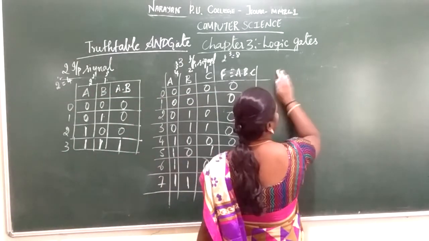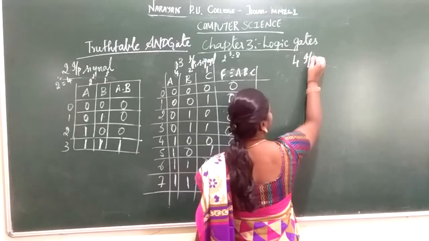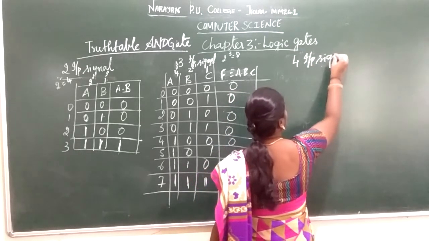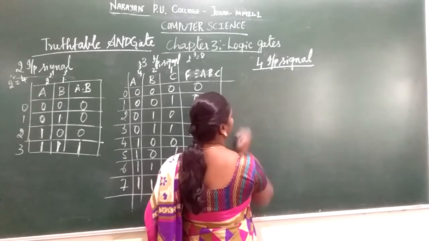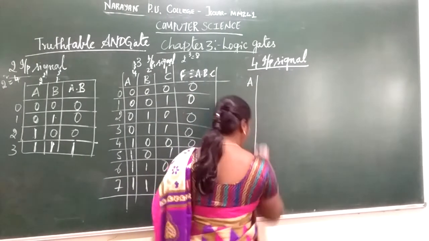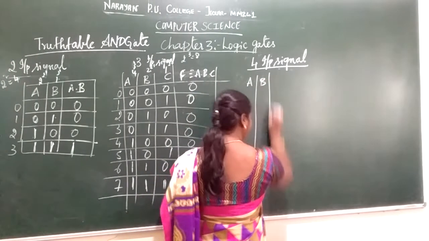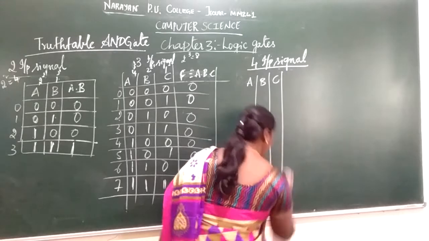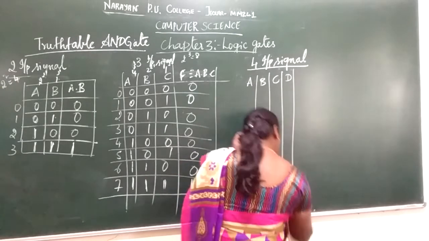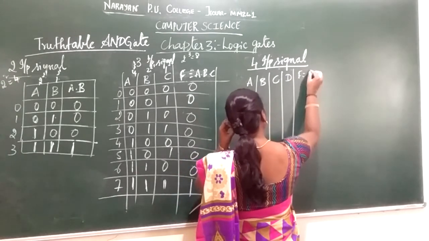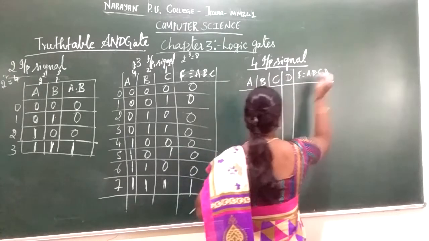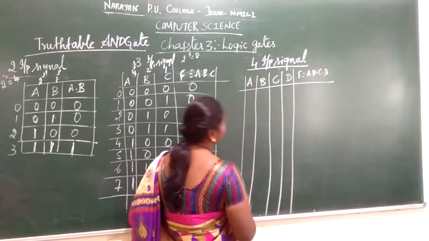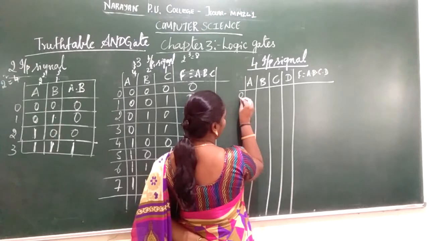Next we are going to discuss the 4 input signal. Here we are going to consider 4 inputs A, B, C, D. The output is A dot B dot C dot D, the symbolized operator used.